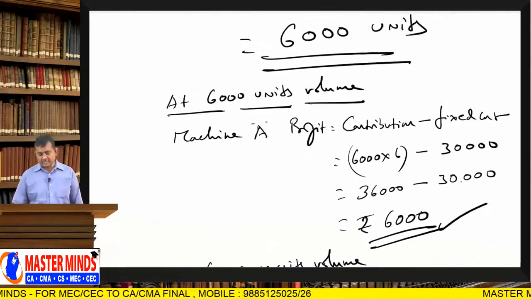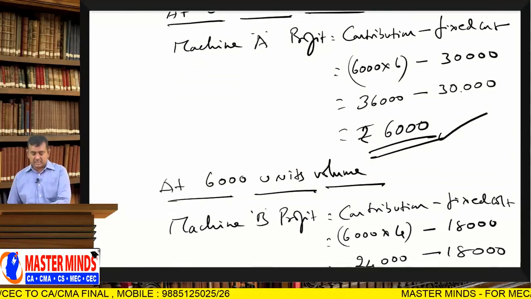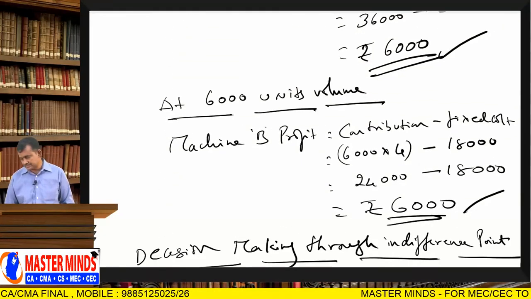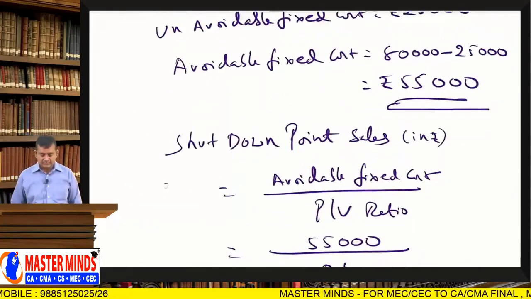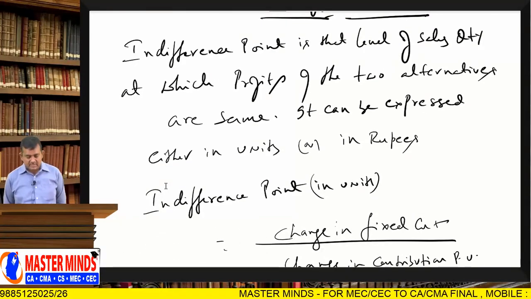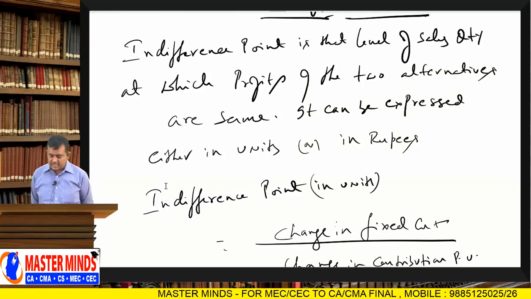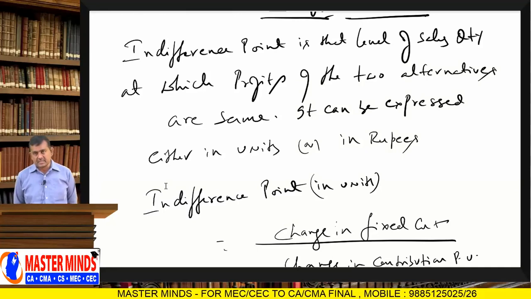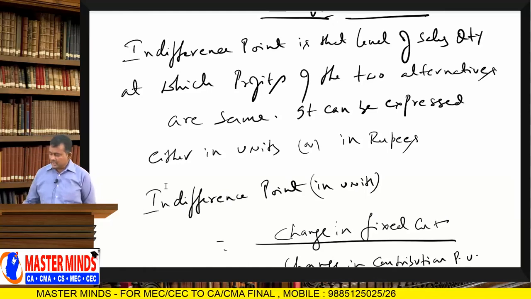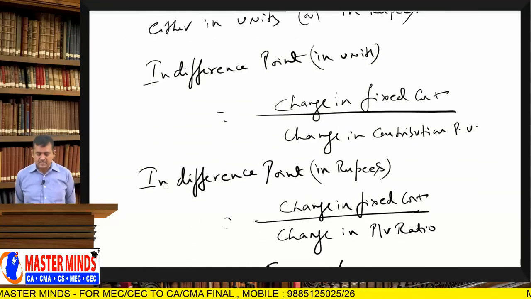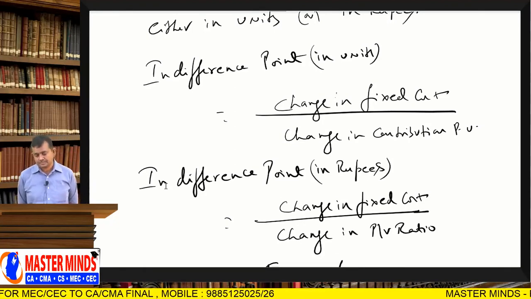So, that is the indifference point. Indifference point volume is that level of sales quantity at which profits of the two alternatives are the same. It can be expressed either in units or in rupees. Suppose per unit information is not available in the problem. In that case, to calculate in rupees, indifference point in rupees equals change in fixed cost divided by change in PV ratio.